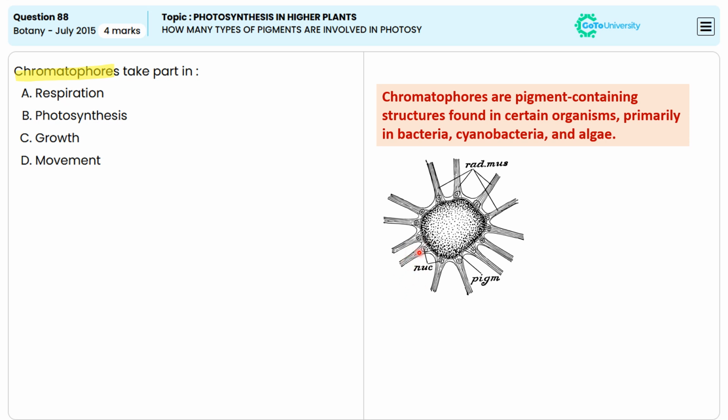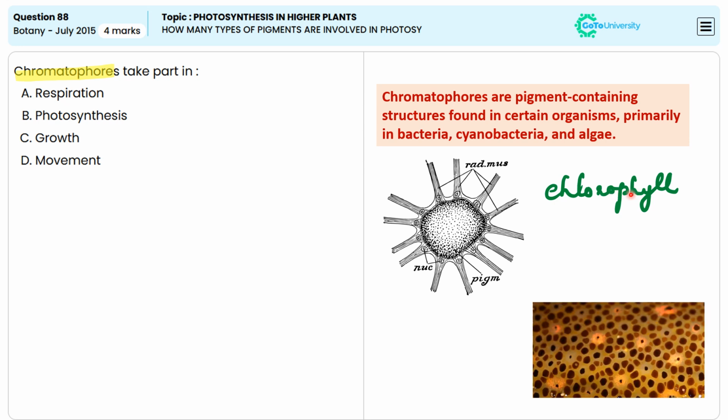So these structures are involved in the process of photosynthesis because they contain pigments like chlorophyll in plants and cyanobacteria and other photosynthetic pigments that capture light energy. So this light energy is captured and it is used to produce food, that is glucose, for the organism through the process of photosynthesis. So the answer is option B, photosynthesis.